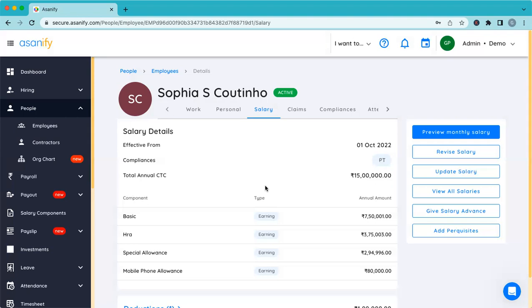But this will appear as a 10,000 salary advance and not as a loan, right? Correct. That is what will appear as is. We are giving an advance of 1 lakh to the employees. There are two things to it, I'll tell you. 1 lakh is then recovered in 10 equal installments of 10,000 each